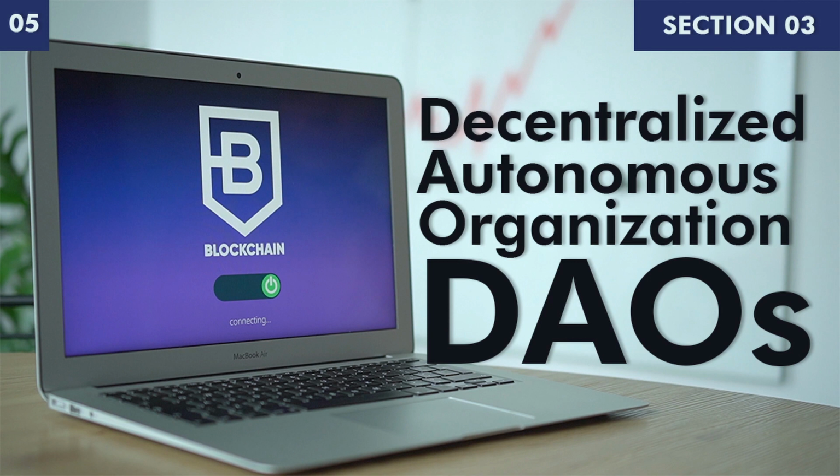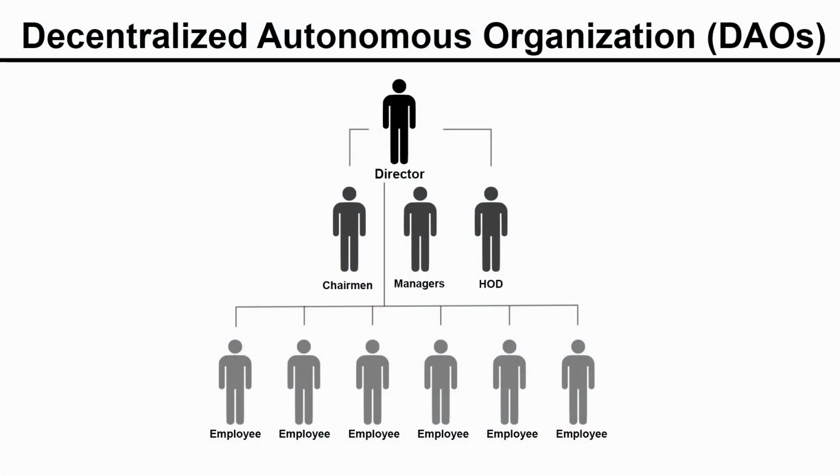Today we will be talking about Decentralized Autonomous Organizations, or simply DAOs. So what is a Decentralized Autonomous Organization? Before that, first let's understand what an organization is. An organization is a group of people in a hierarchical structure, like a board of directors on top, then the chairman, managers, heads of departments, then the workers or employees, all working together in order to achieve a common goal.